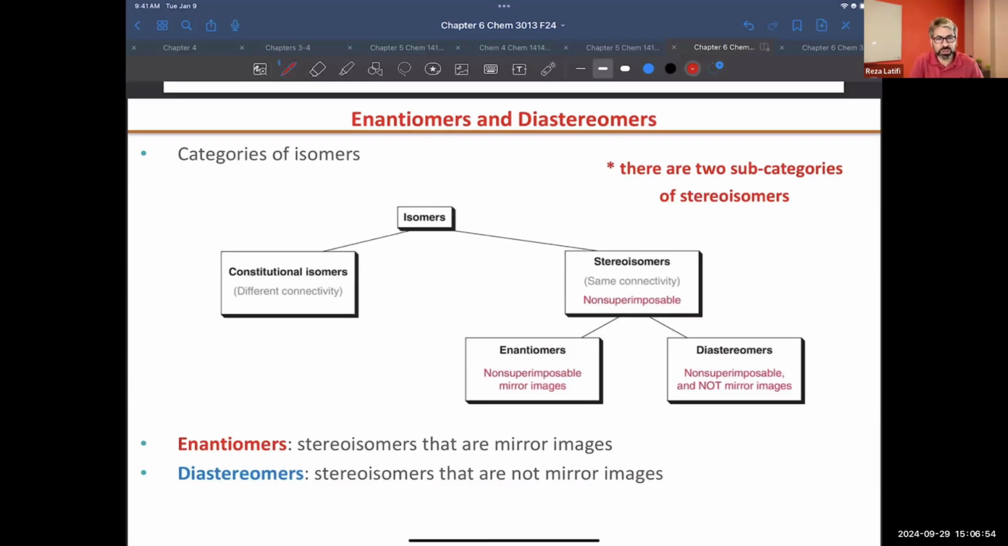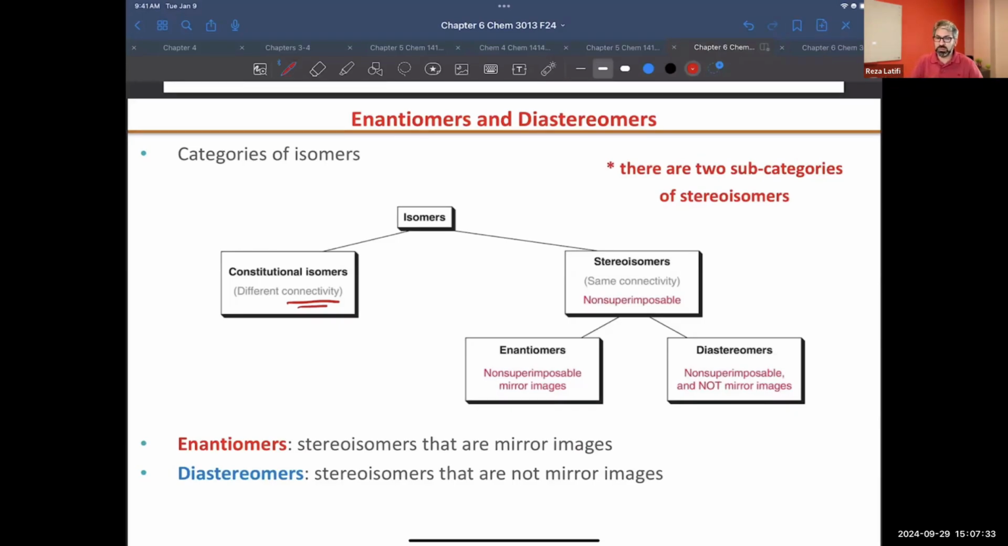Okay, we were talking about isomers. Isomers are supposed to have the same chemical formula. If there is a difference in connectivity, then we say we are dealing with constitutional isomers. If the answer is no, and we have the same connectivity, then I'm going to ask, are we dealing with spatial isomers? Are their 3D geometries different? If the answer is yes, then I'm dealing with stereoisomers. The stereoisomers you can separate into enantiomers or diastereomers.